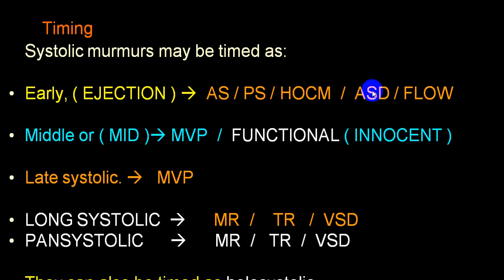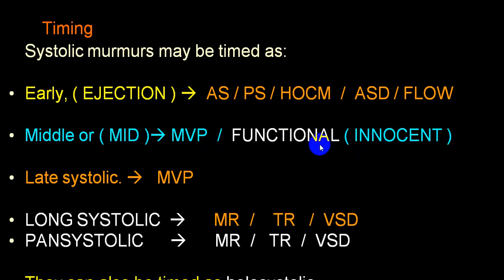An ASD murmur at the level of the atrial septal defect is usually not heard. In detail, we'll be discussing it again in the chapter on atrial septal defect. A mid-systolic murmur is classical in mitral valve prolapse, which is in the middle part of the systole, and in all functional or innocent murmurs, say because of anemia, thyrotoxicosis, beriberi, pregnancy, etc. All those murmurs are mid-systolic murmurs.